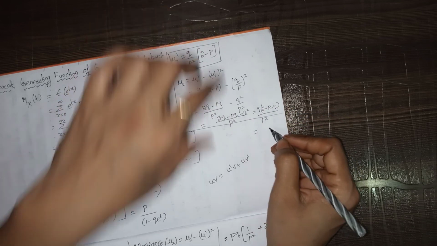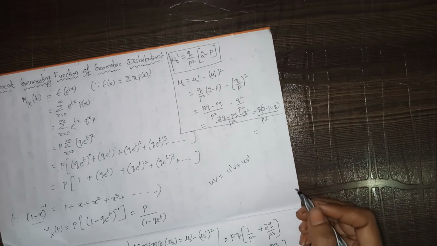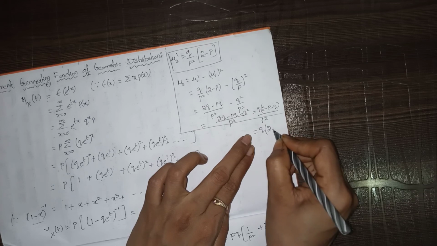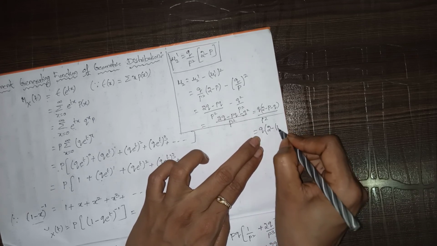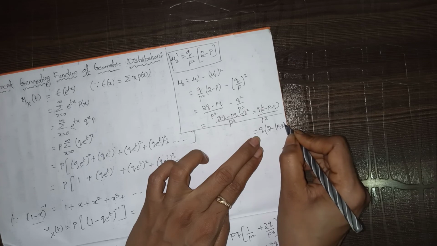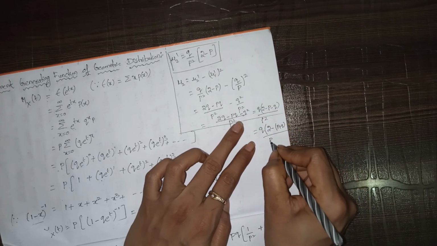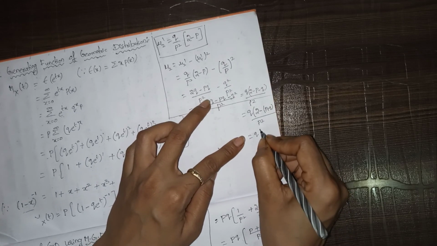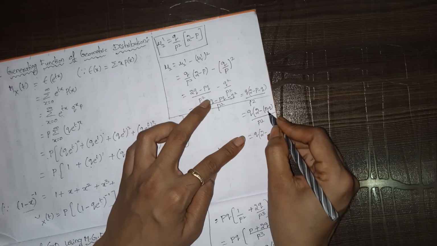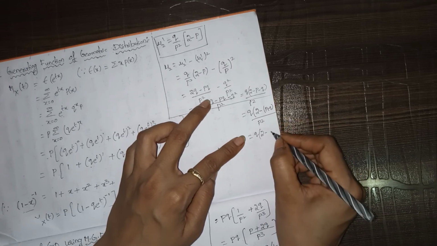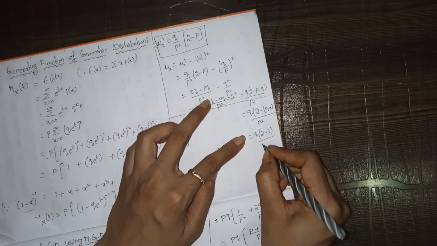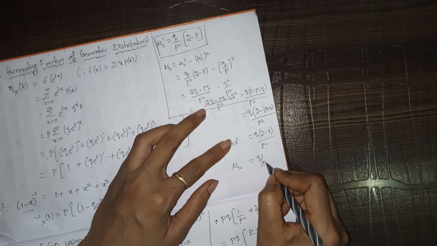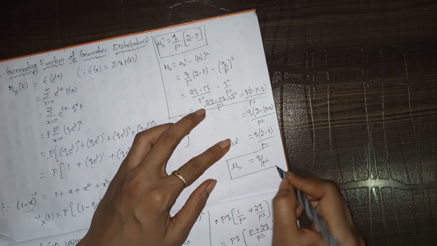So that equals q into 2 minus, if we take common, p plus q, by p square. So that equals q into 2 minus 1. p plus q is nothing but 1, no? So 2 minus 1 by p square. So that equals, the mu 2 value, q by p square is the mu 2 value.